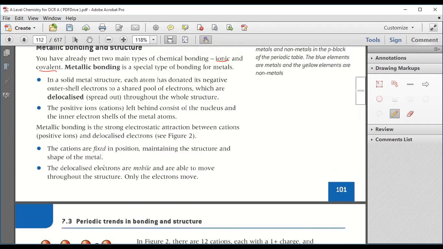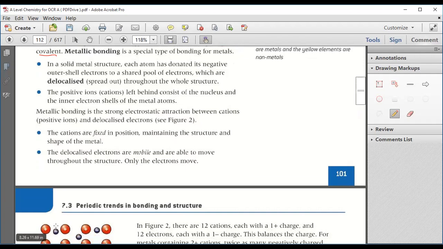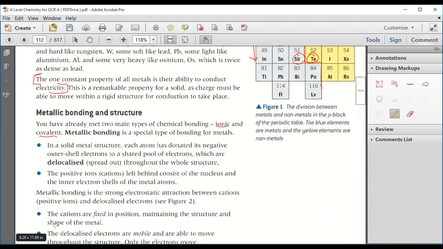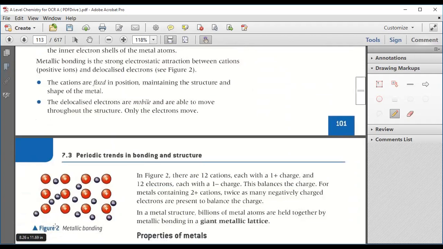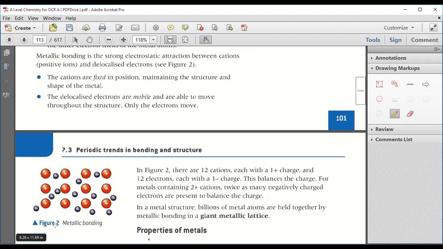The delocalized electrons are mobile and are able to move throughout the structure. These are the delocalized electrons, and they can move throughout the structure. Only the electrons can move in this case.